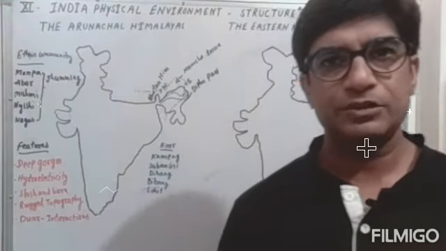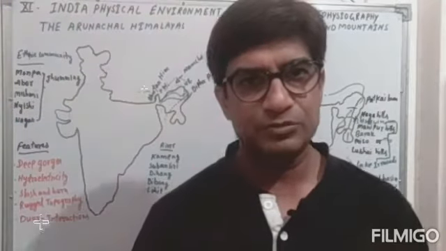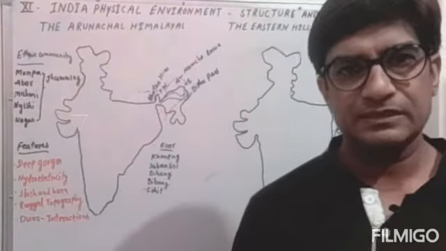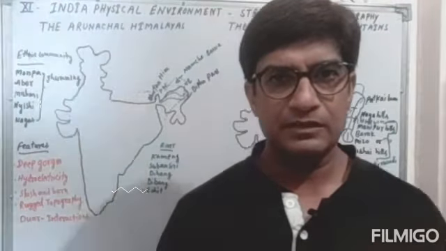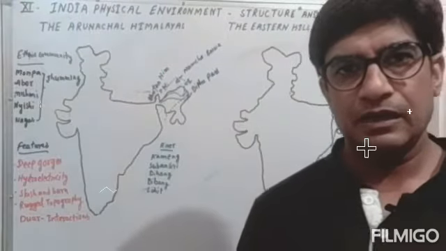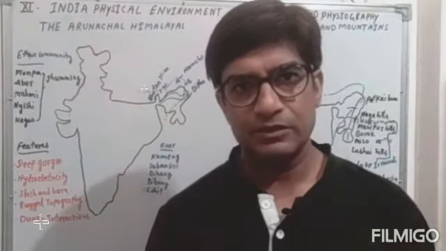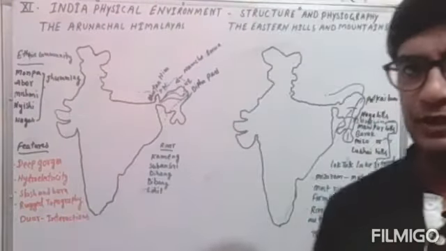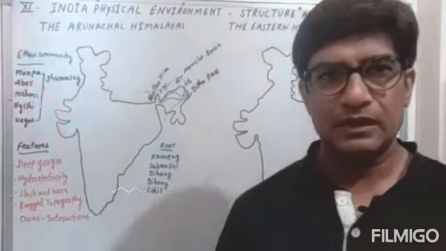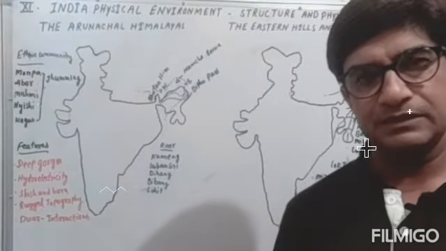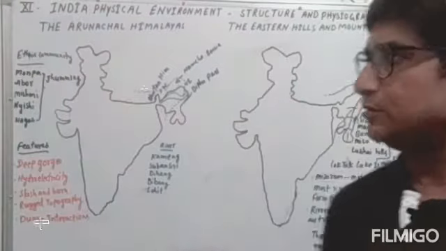Today in the 11th Geography book, India: Physical Environment, our second lesson, Structure and Physiography, is going on. The topic which continues is the Northern Mountains, the Himalayas, and this is the last topic in this main topic. So let's finish this topic. First we will see the Arunachal Himalaya, then we will see the Eastern Hills and Mountains. So students, let's see.